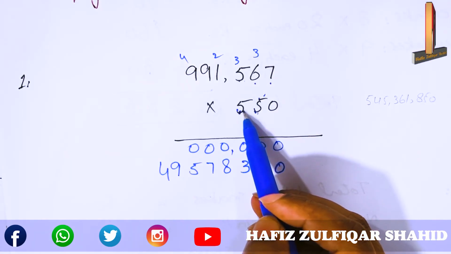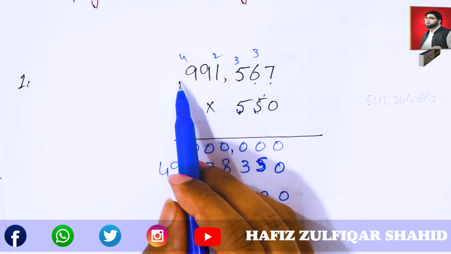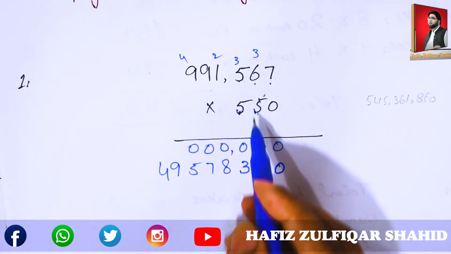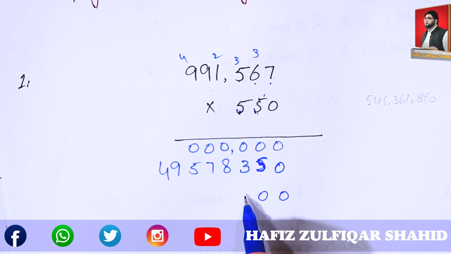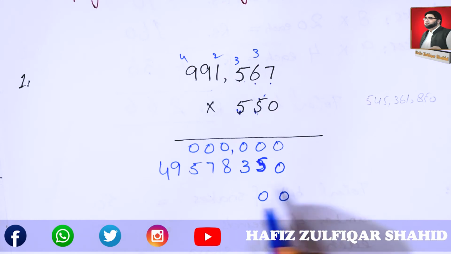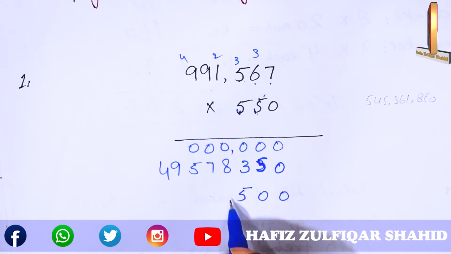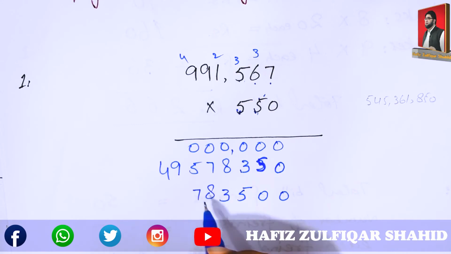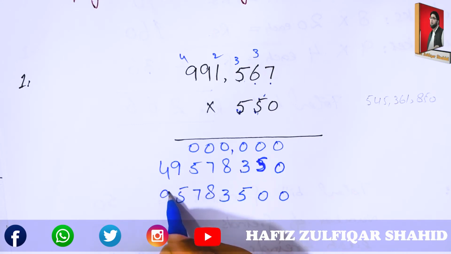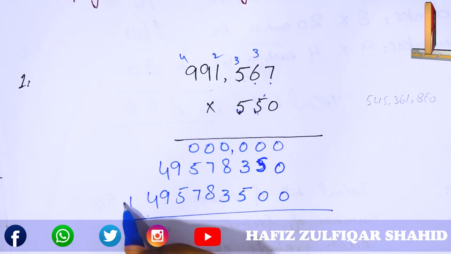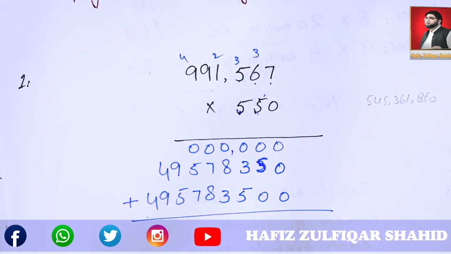Multiply this 5 with all these above digits. Start from unit side. We will get the same numbers or same digits. Now add all these 3 numbers.